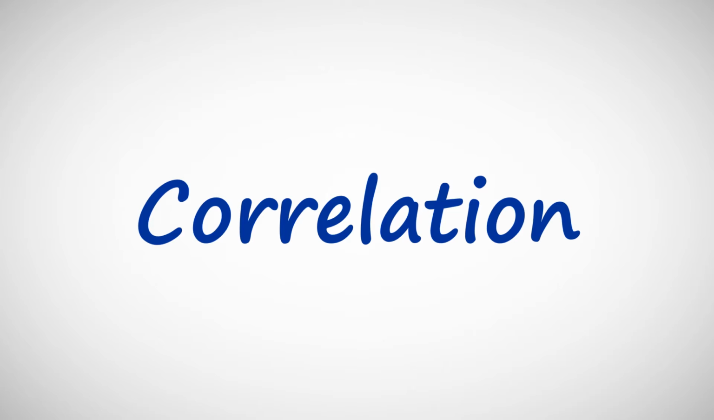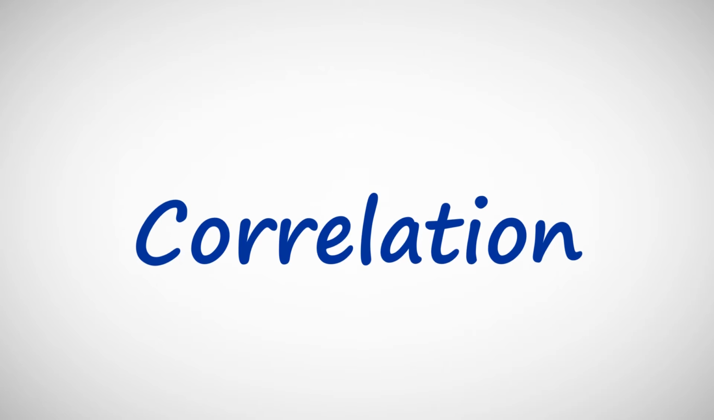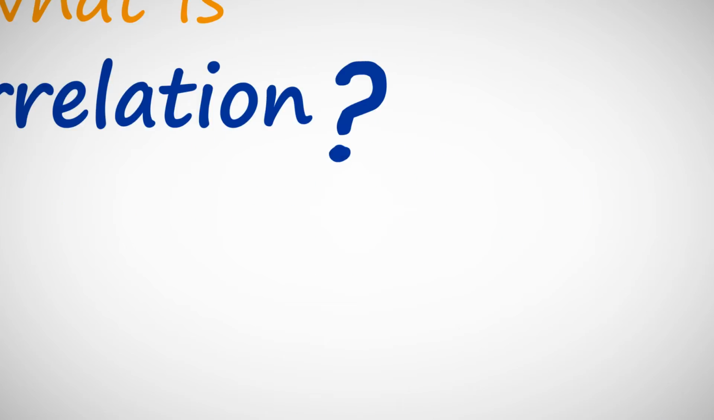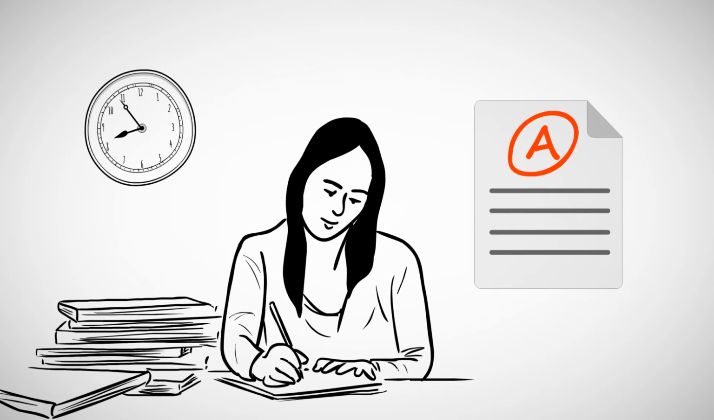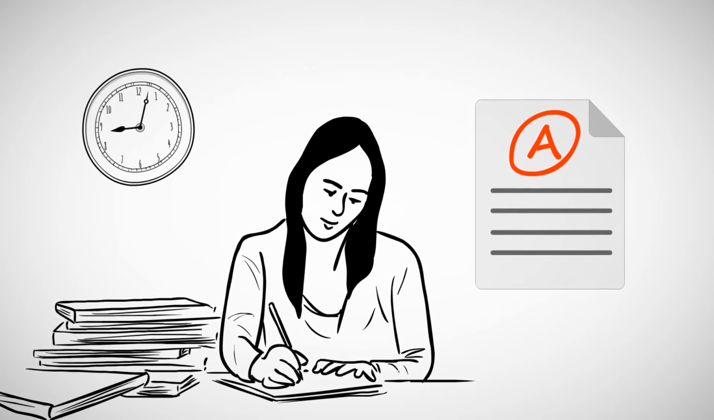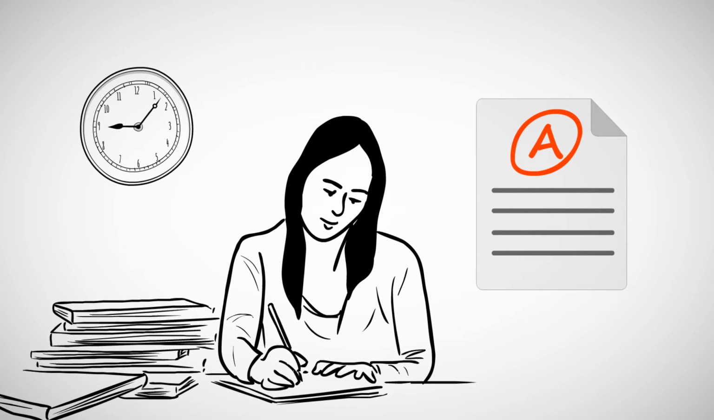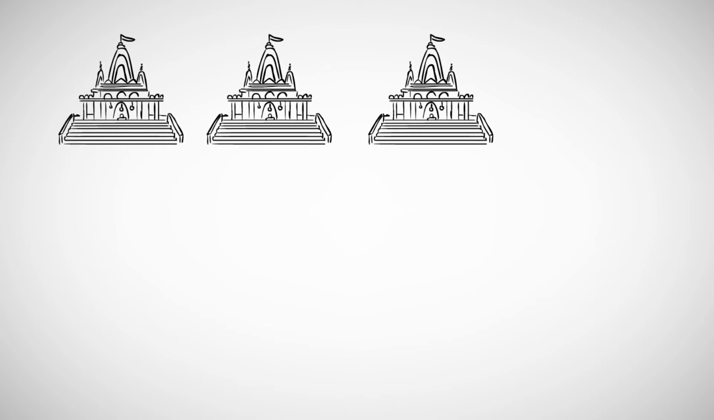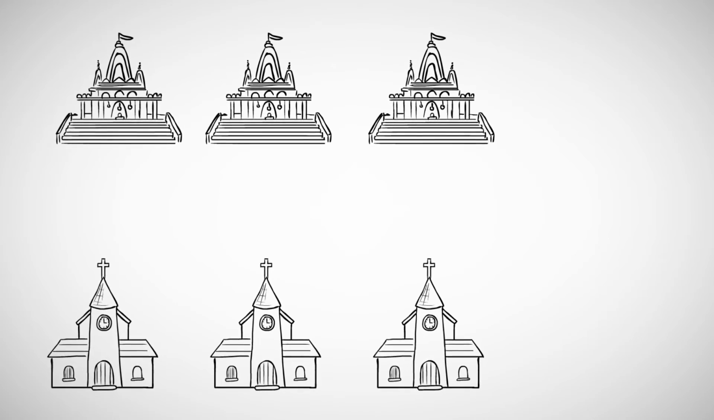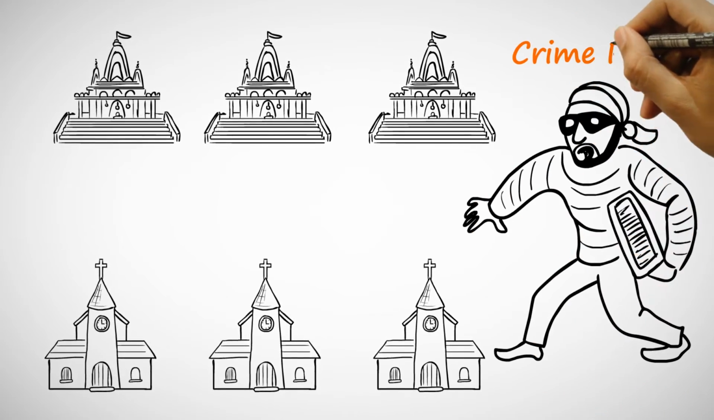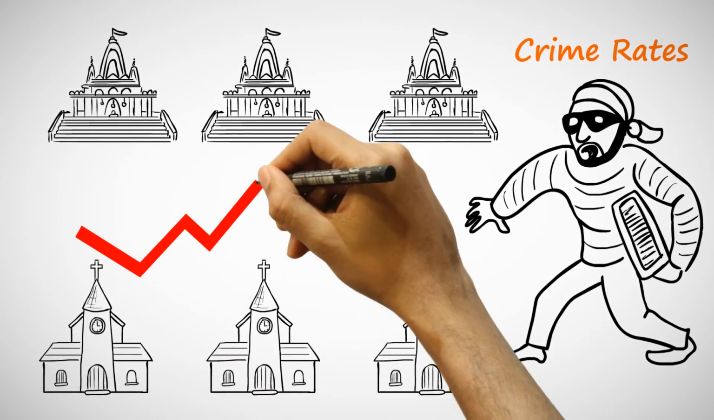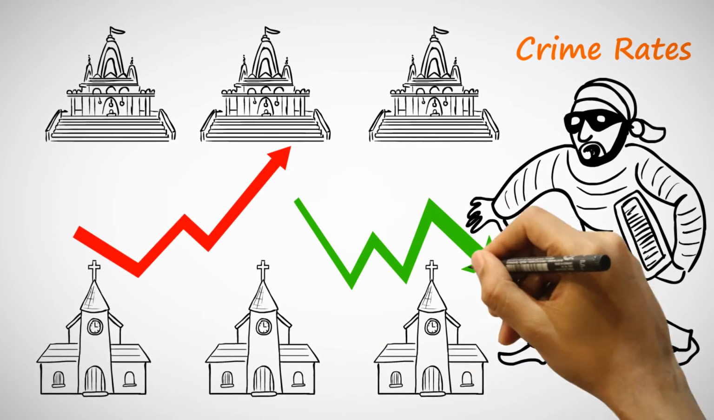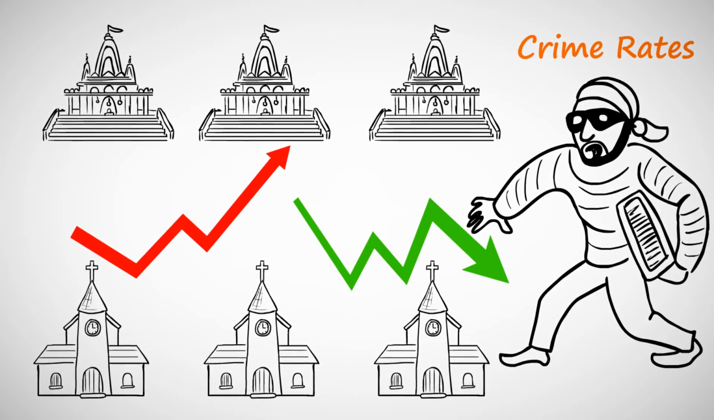So what is correlation? Let's start our journey of learning starting from correlation. Is there any association between the hours of study and the grades? Do you think if the hours of study is really high, we can achieve better grades? Is there any association between the number of temples or churches in a city and the crime rate? Can you say if there are a higher number of temples, then the crime rate is higher, or if there are lower number of temples, crime rate is lower, or the opposite is true?